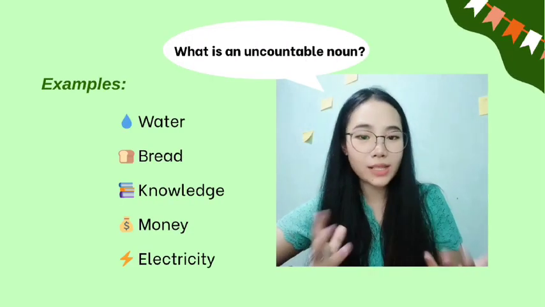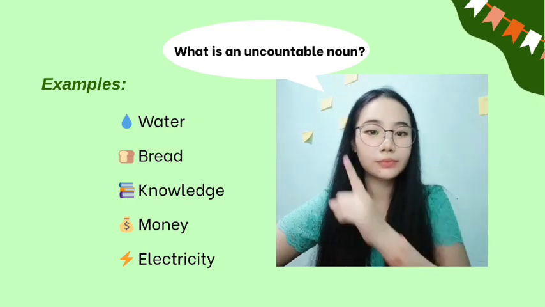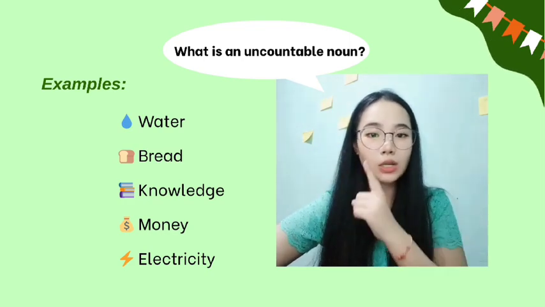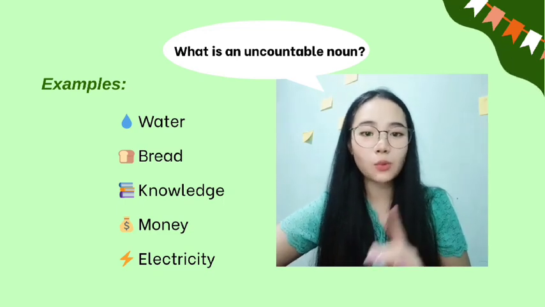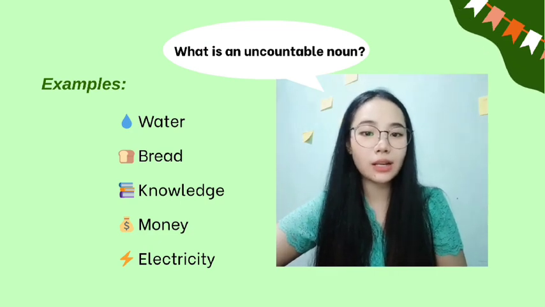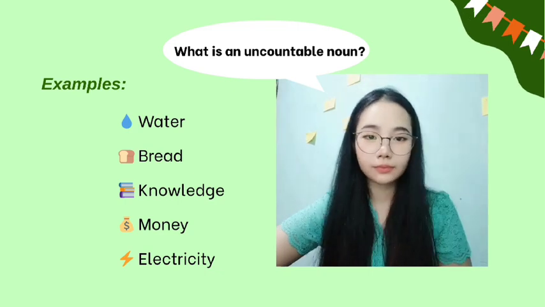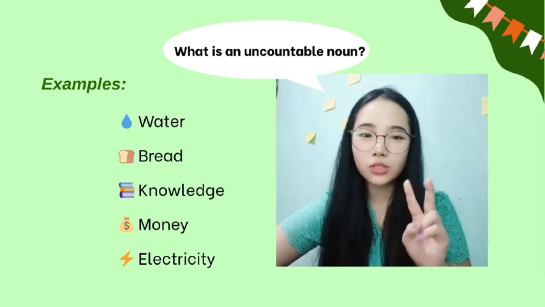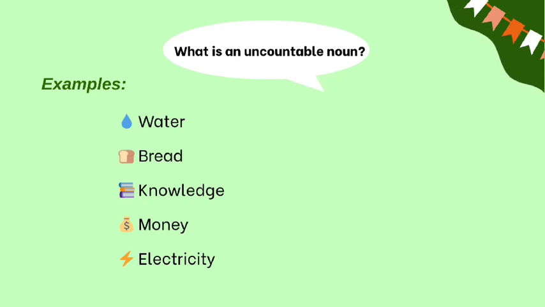First, what is an uncountable noun? Let me show you some examples. Water, bread, knowledge, money, and electricity. These are nouns that we cannot count individually. They usually refer to things that are liquids, substances, concepts, or activities. You can't say 2 waters or 3 knowledges, it just doesn't work. Instead, we use them as a whole.